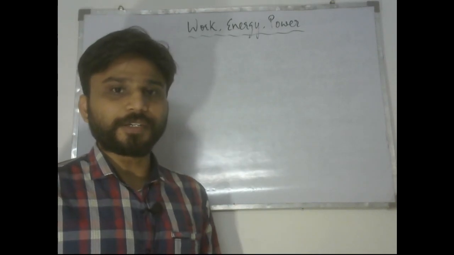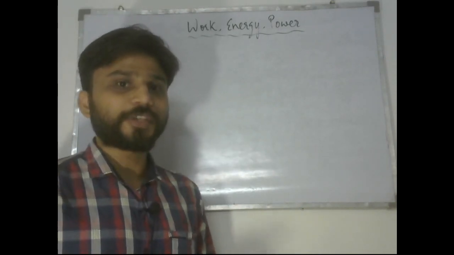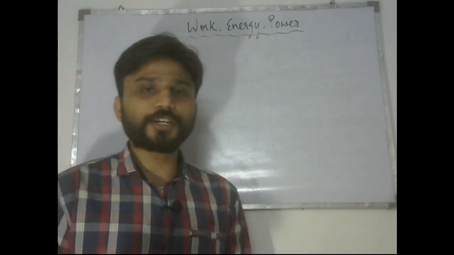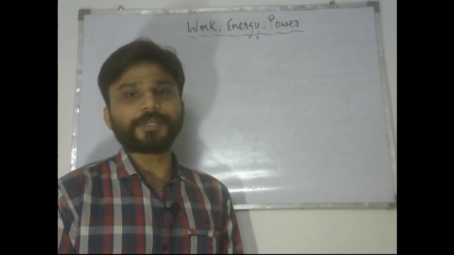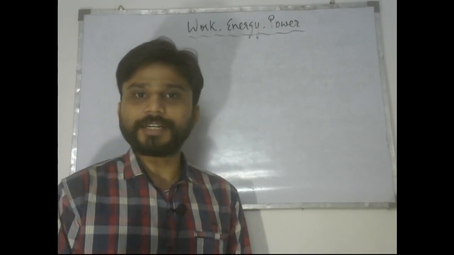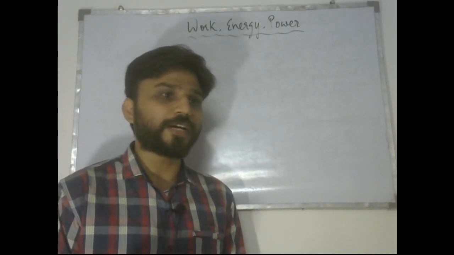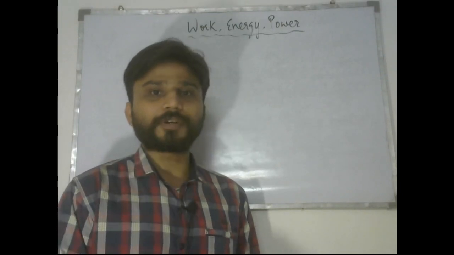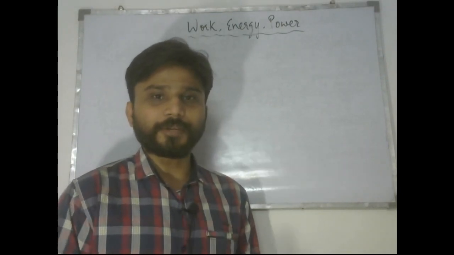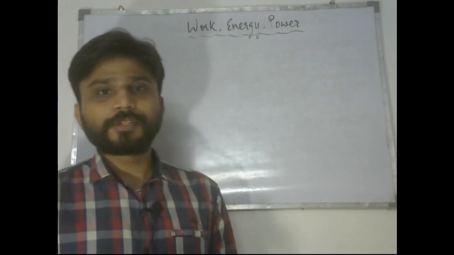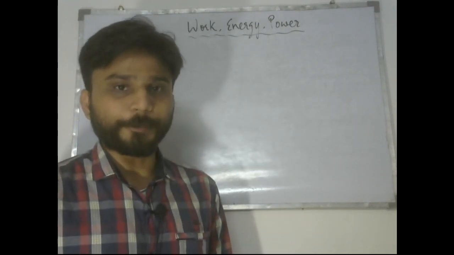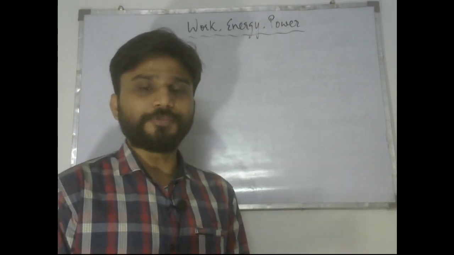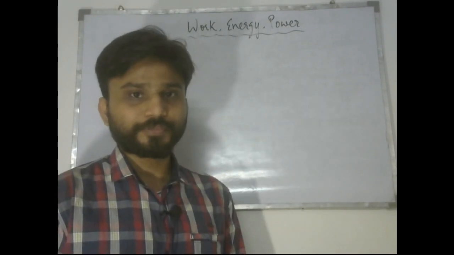Let us start with an example of how we think about work done. When we think about work done by a force, we think about some force acting on some body, and that body is getting displaced. For example, a block lying on the floor, or a book lying on a table, or a pen lying on a table. I pushed my pen on the table, so the pen got displaced due to the force applied by me. That means I have done some work on the pen, or on the book which was kept on the table.